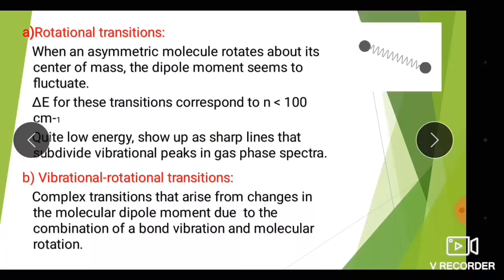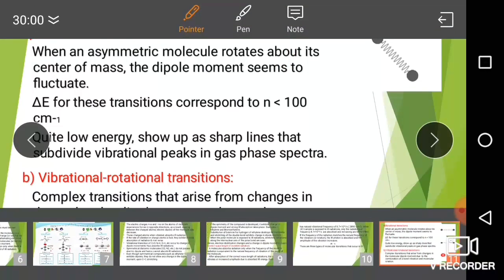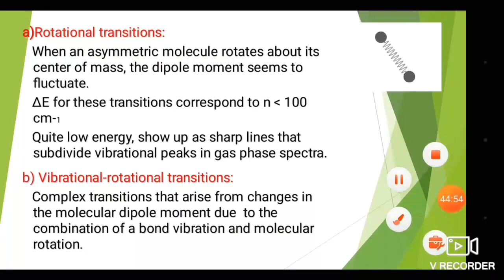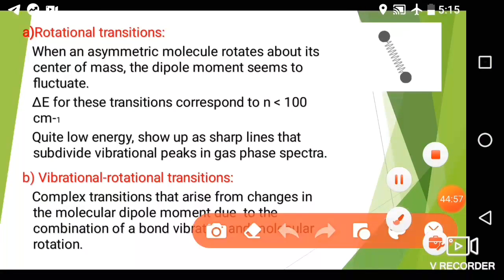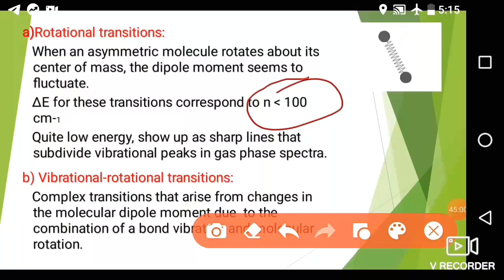Delta E for these transitions corresponds to a wave number less than 100 centimeter inverse, quite low energy, which shows up as sharp lines that subdivide vibrational peaks in gas phase spectra.